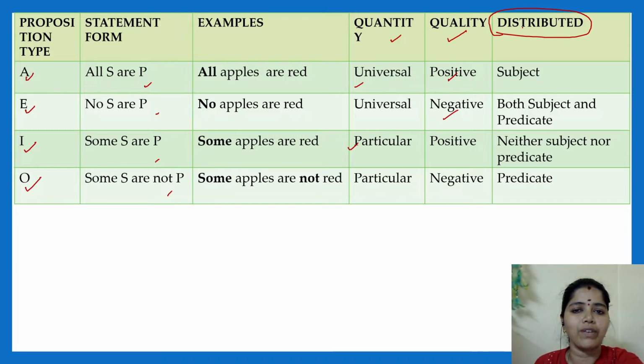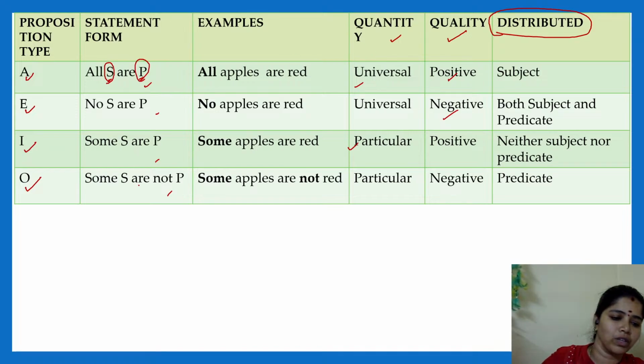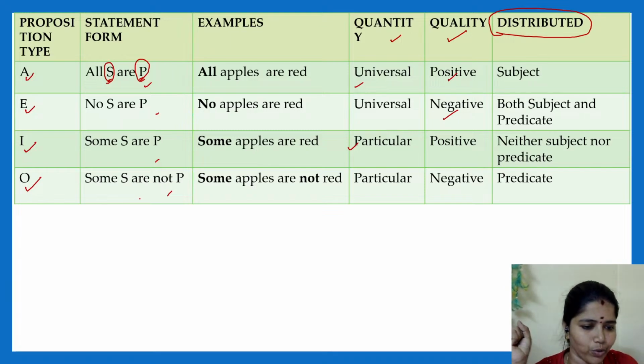So whenever we take a proposition, whenever we take a statement, we have two important terms called the subject and the predicate. What is a subject? What we are talking about, we call the subject, and what we describe about it, we call the predicate. Now we are going to see which term gets distributed in which type of sentences. A-E-I-O. Okay, right. So let me start.